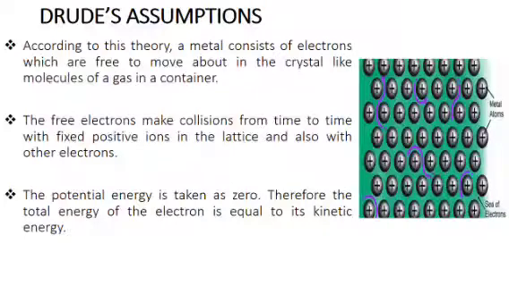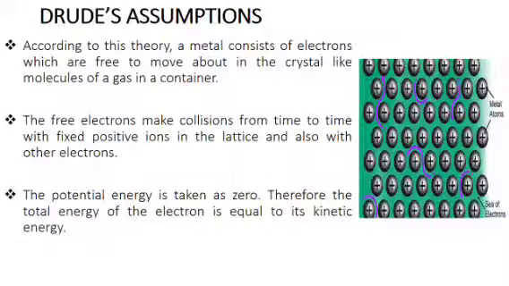Drude assumptions. Drude made use of laws of classical statistics, that is the Maxwell-Boltzmann distribution, kinetic theory of gases and equipartition of energy, to describe the dynamics of electron motion in a crystal lattice. According to this theory, a metal consists of electrons which move randomly in between the positive ion sites in the crystal lattice, just like molecules of a gas in a container. These free electrons make collisions with immobile positive ions and with other electrons.